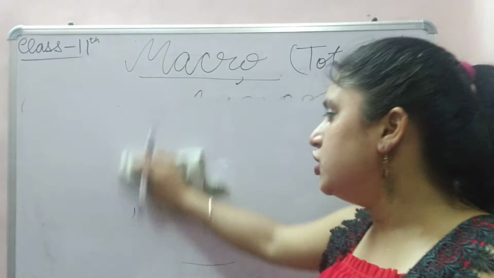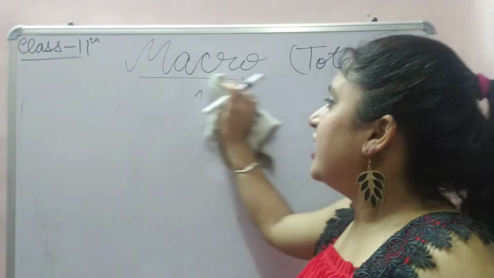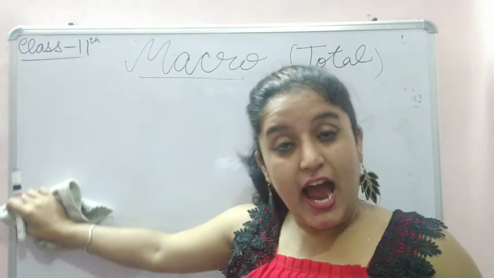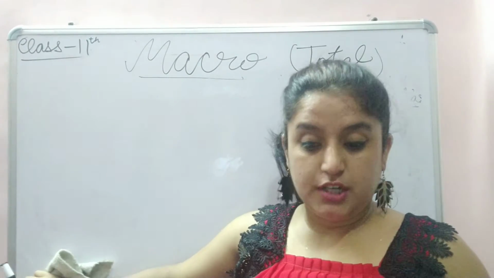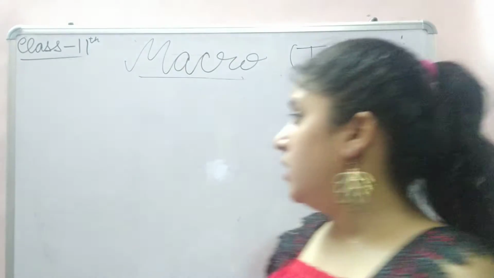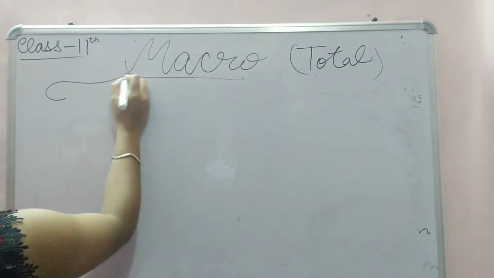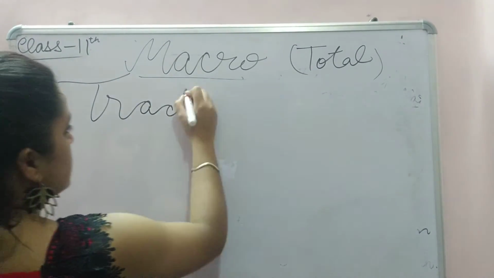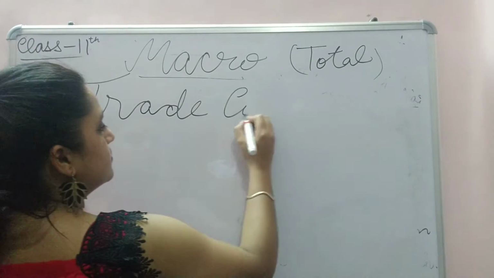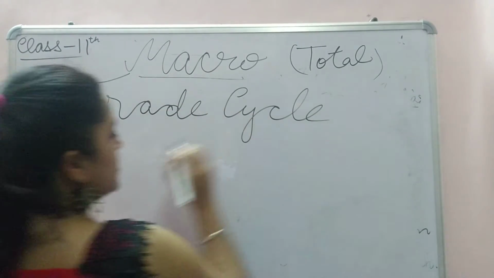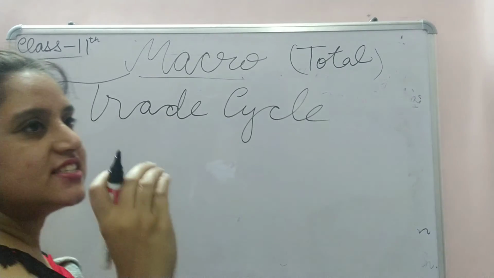The trade cycle talks about inflation and depression. It is the cycle of the prices.